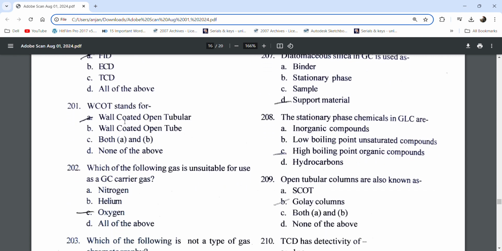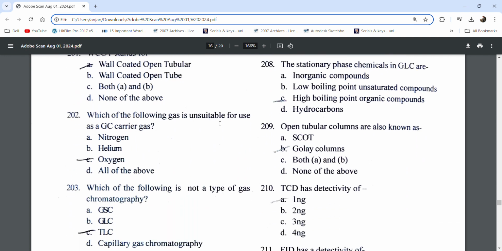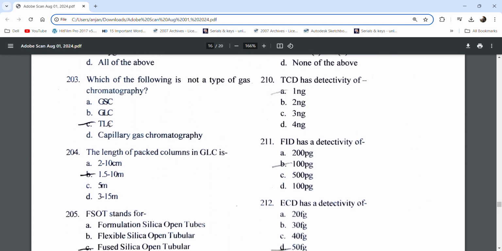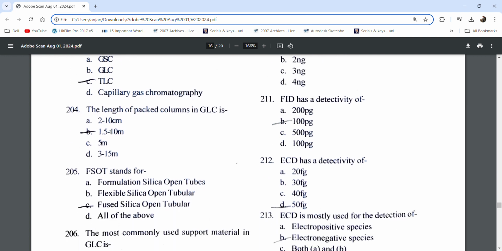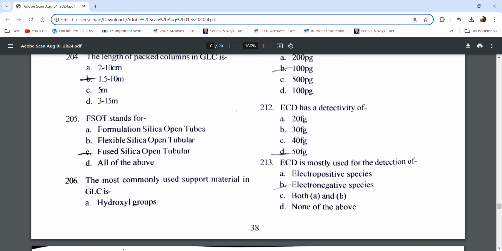WCOT stands for wall coated open tubular. Which of the following gases is unsuitable for use as a GC carrier gas? Oxygen. Which of the following is not a type of gas chromatography? TLC. The length of a packed column in GLC is 1.5 to 10 meters.